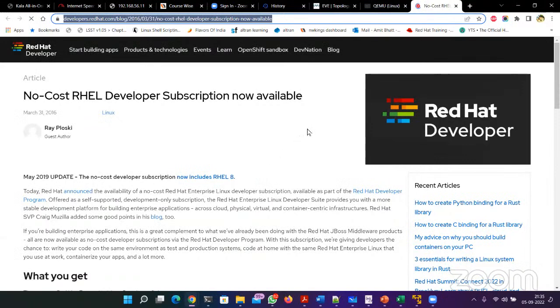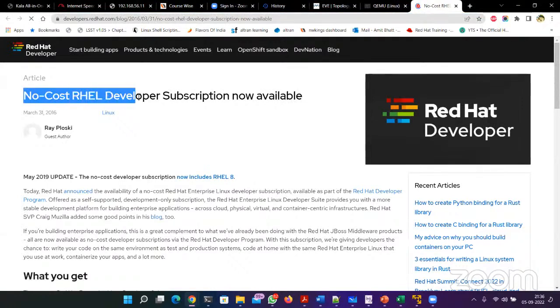All right, so this is the page from redhat.com, and it is for the no cost RHEL developer subscription. What is RHEL? Red Hat Enterprise Linux. And we are going to study Red Hat Enterprise Linux version 9. So we are going to download version 9 and install. Before we download, let us register ourselves on the Red Hat portal so that we get the one year developer license for free.